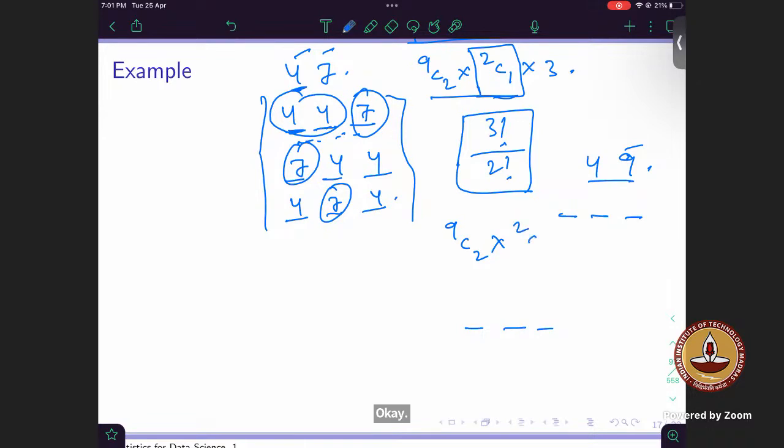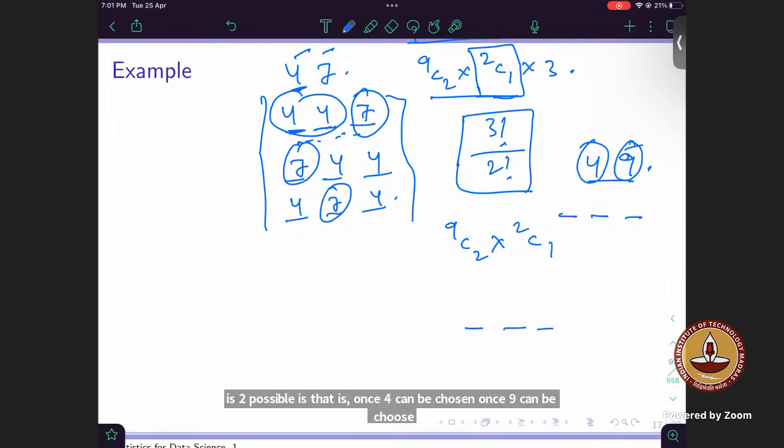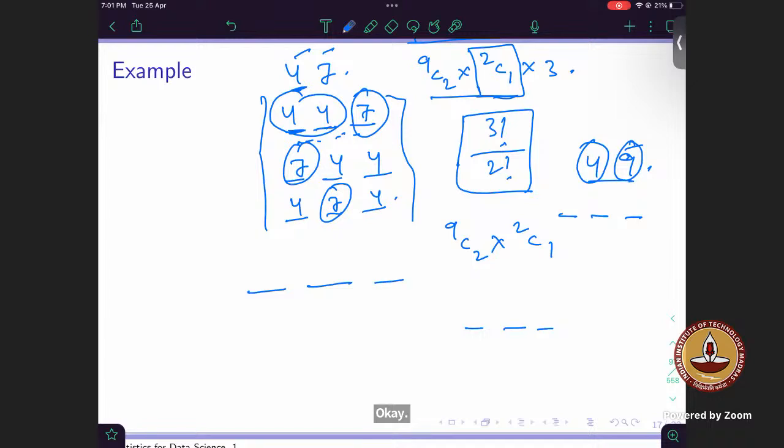That can be done in 2C1 ways. That is 2 possibilities: once 4 can be chosen, once 9 can be chosen. Once you are done with that, let's say you have chosen 9 to be the number. If 9 is fixed in 2 places, then the other number can be changed in 3 possible cases, right?